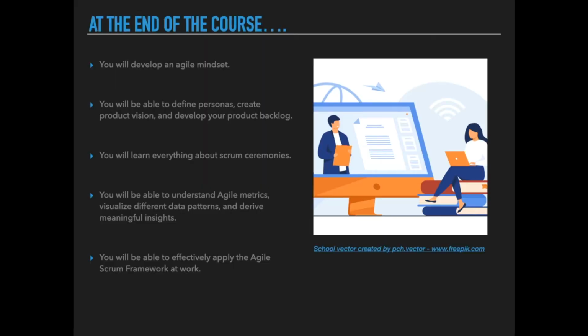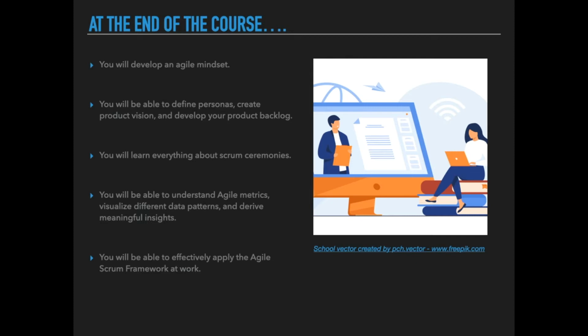At the end of this course, you will be able to embrace Agile principles and develop an Agile mindset. You will learn how to define personas, have a product vision, create a product roadmap, write good user stories, learn the user story mapping exercise, and develop your product backlog. You will learn everything you need to know about Scrum ceremonies.